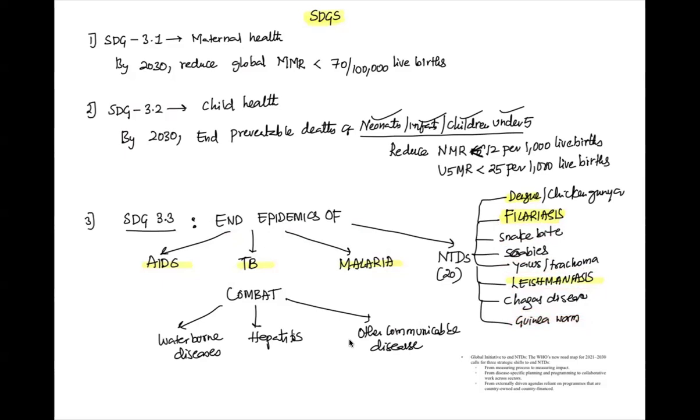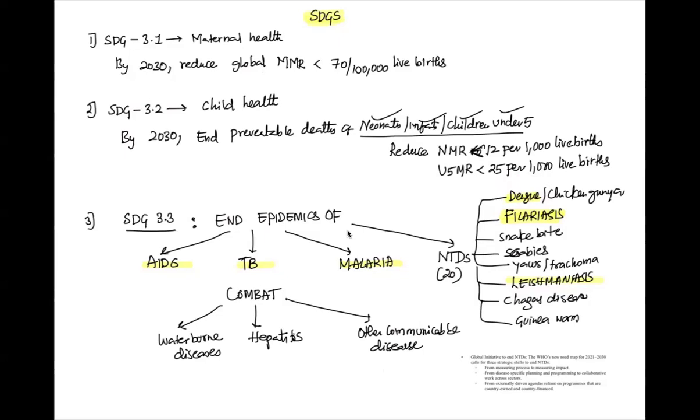Among them, dengue, filariasis, leishmaniasis are in the syllabus. Even snake bite and scabies are there as part of management. They're all neglected tropical diseases. To end the epidemic of NTD is SDG 3.3. You can add it either as an introduction or a conclusion. Yaws is also eradicated. So these are the NTDs which we see.